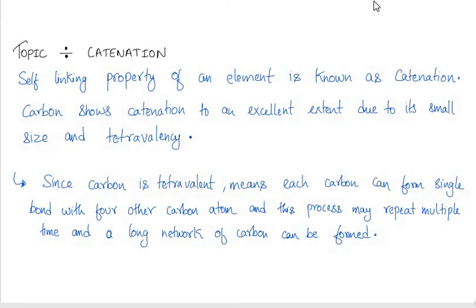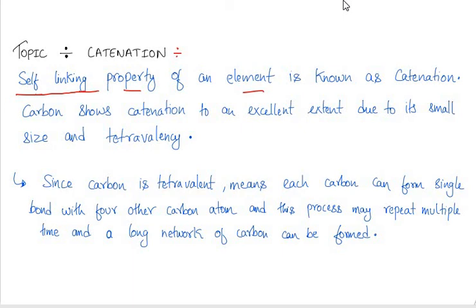So in today's video we will deal with the term catenation. What is catenation? Catenation is a self-linking property. Self-linking property of an element means when an atom of an element makes a bond with a similar atom of its kind, it is known as catenation. It is a self-linking property of an element.